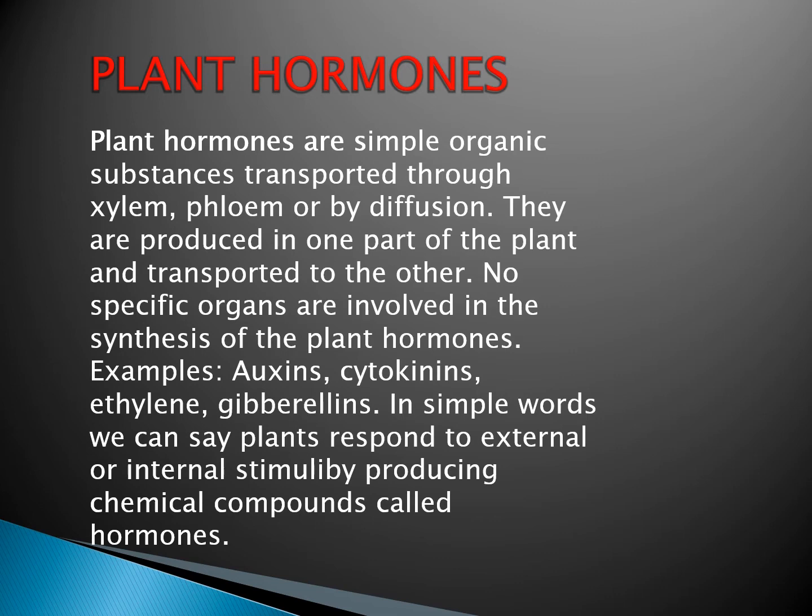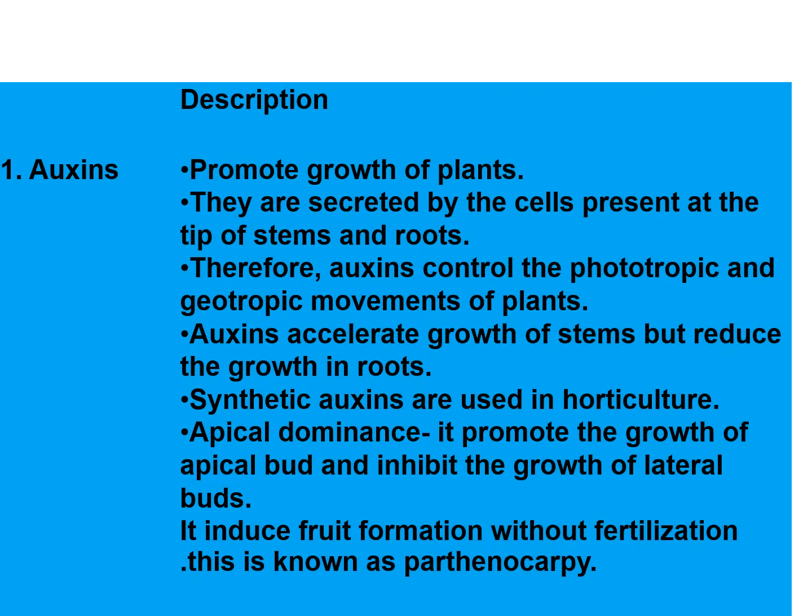That's why plant hormones are known as phytohormones. Otherwise, the common term for these chemicals is hormone. But specially for plant hormones, we use the term phytohormone. Now, one by one, we will study the functions of all these plant hormones.